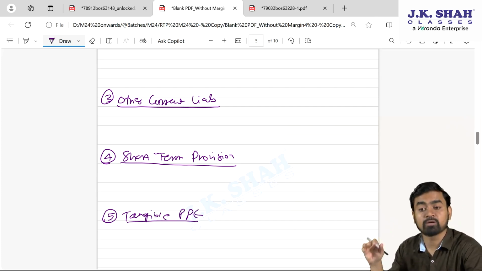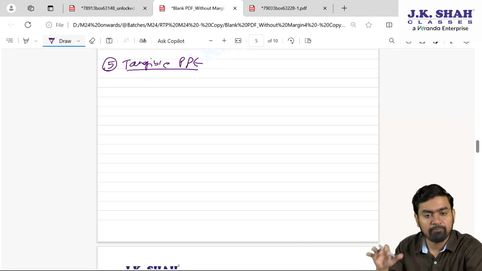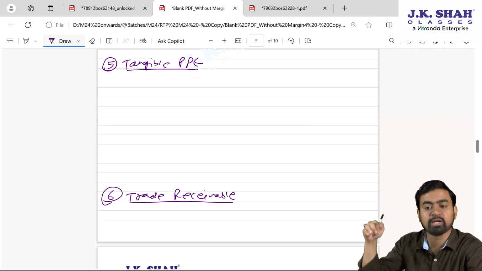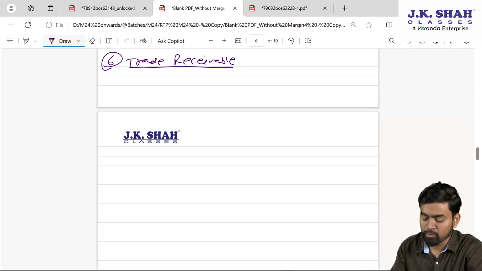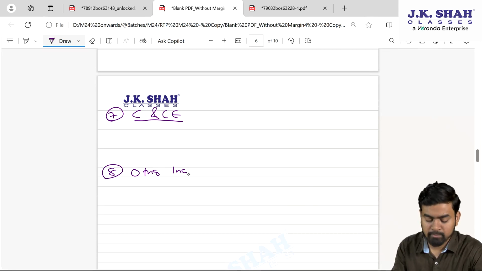Now you can observe here total 4 assets are there along with the depreciation. So leave 10 lines here, have proper sufficient space here. Then sixth note, my dear students, trade receivable, we will show debtors minus provision for doubtful debt. Seventh one, cash and cash equivalent. Eighth one, other income.